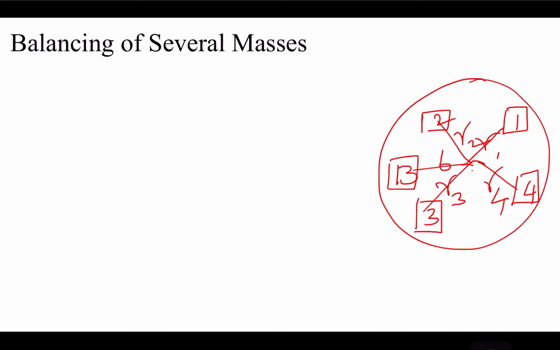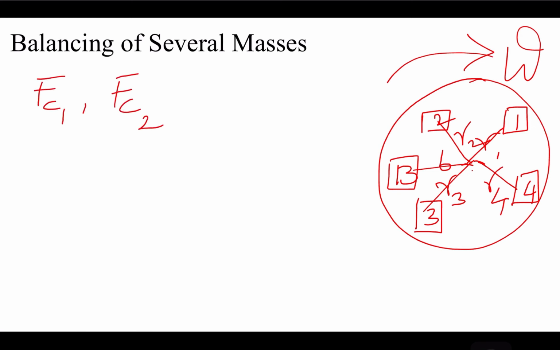In the analytical method, you learned how to find the resolution of forces and their resultant. Here also we have 4 unbalanced masses. If the disk rotates, they rotate along with the disk. Let FC1, FC2, FC3 and FC4 be the centrifugal forces created by those unbalanced masses.